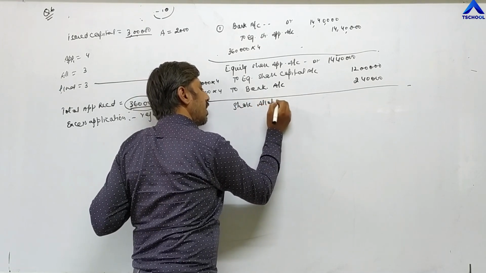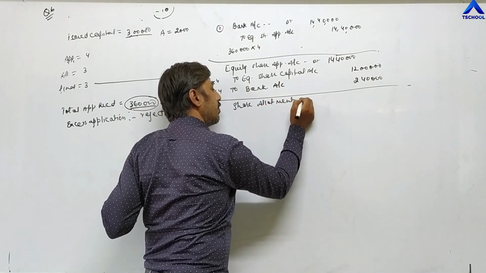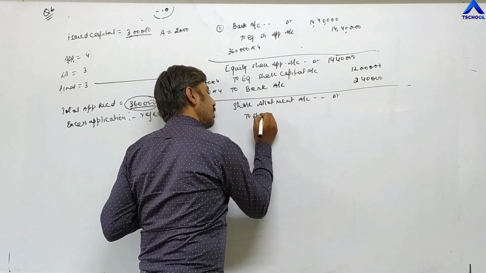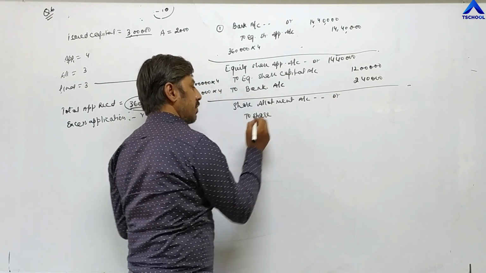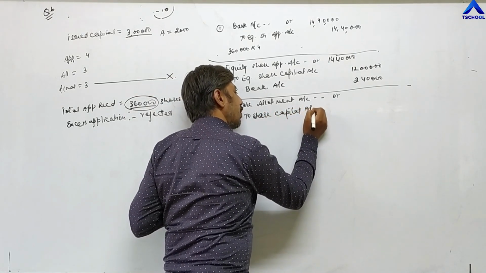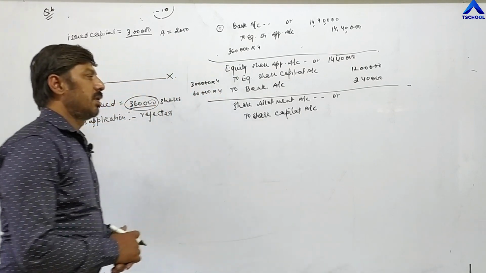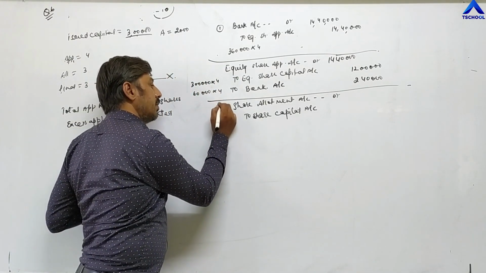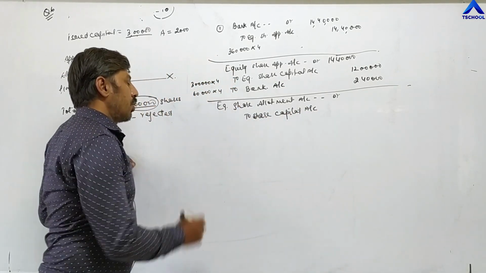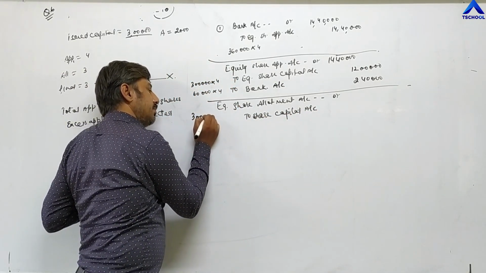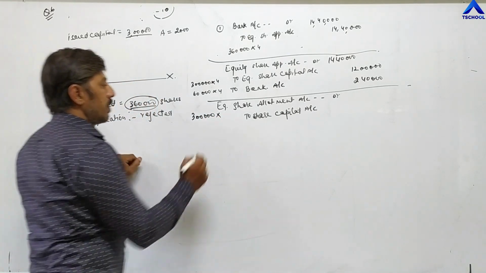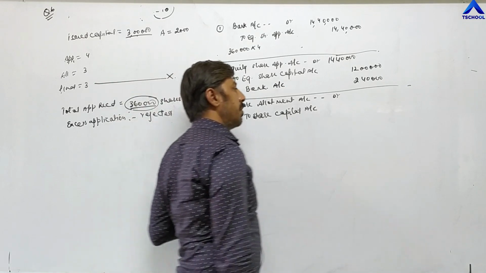Now allotment. Share allotment account debit to equity share capital account. Now the total number of shares is 3 lakh, into the value of allotment, which is 3 lakh into 3, total it becomes 9 lakh.